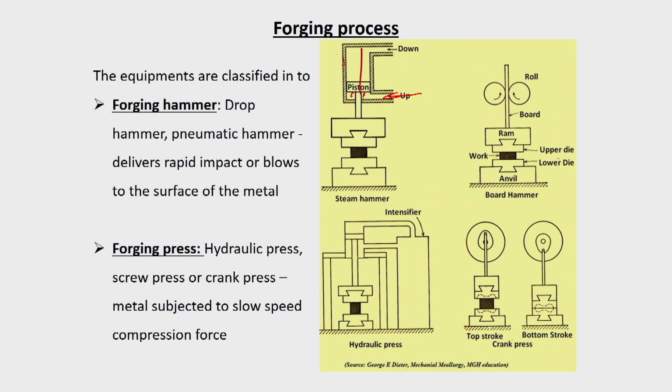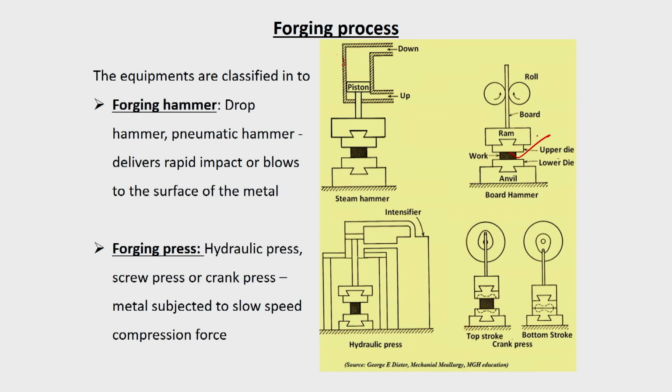At that time the operator may rotate the workpiece with his hand, or by means of tongs, in all directions. Only along the length there will be an increase in length, but the cross sectional area keeps on decreasing. This is the simple case of a steam hammer, and it is quite fast.